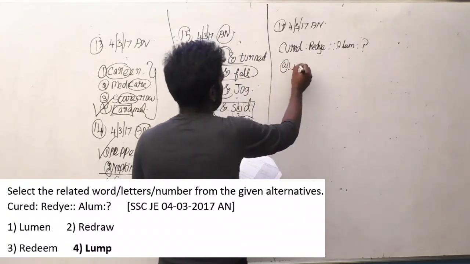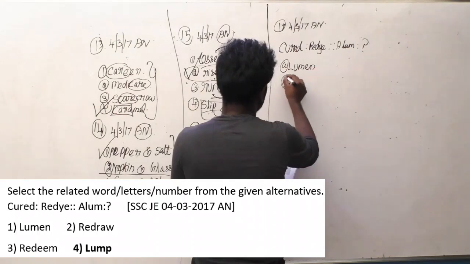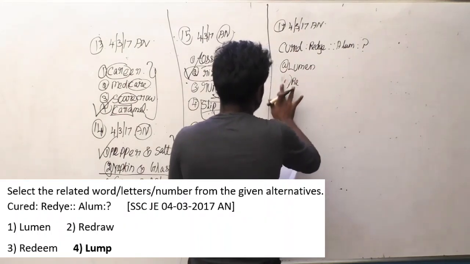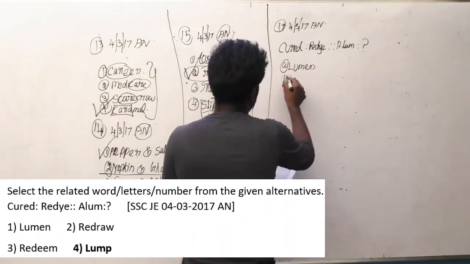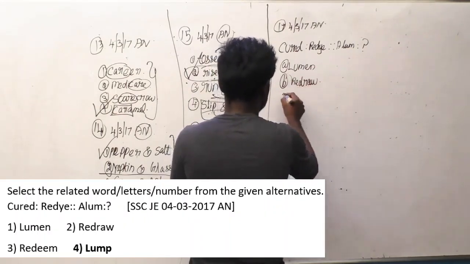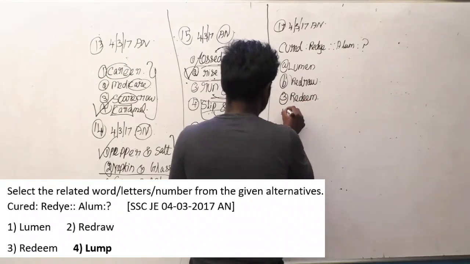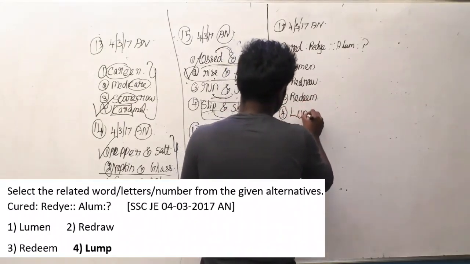And the options are lumen, redraw, redeem, and lump.